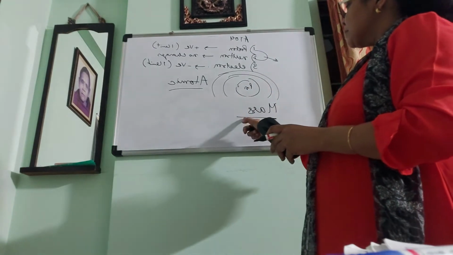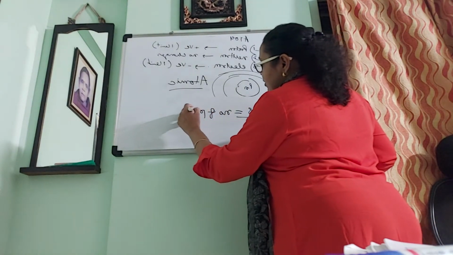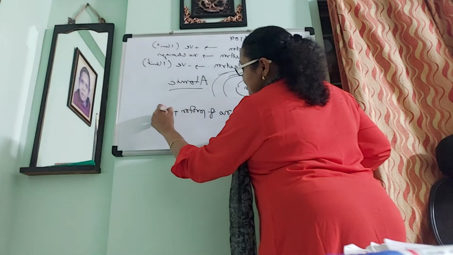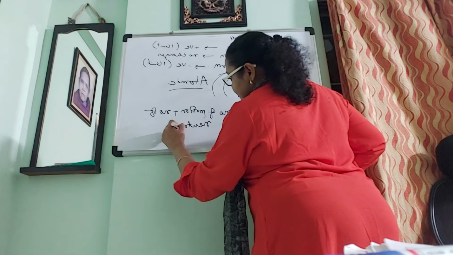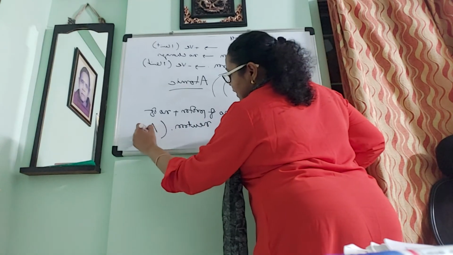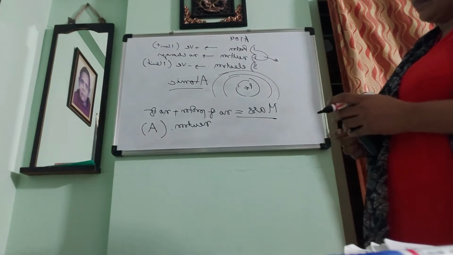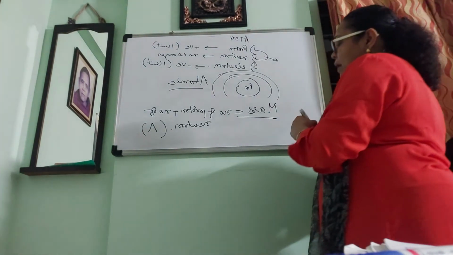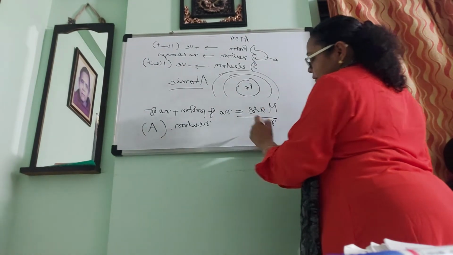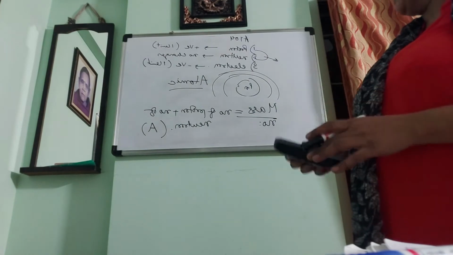So mass number is equal to the number of protons plus the number of neutrons, and it is denoted by capital A. This is known as the mass number of an element.